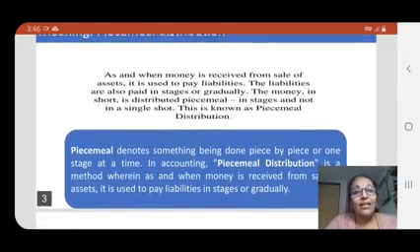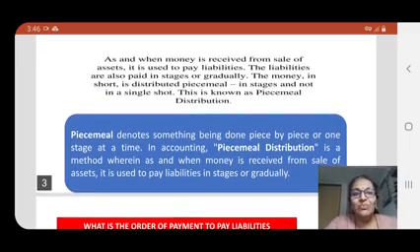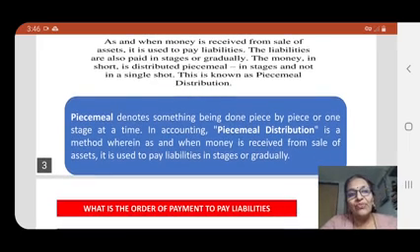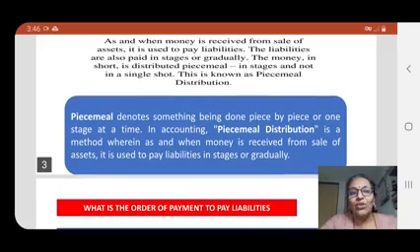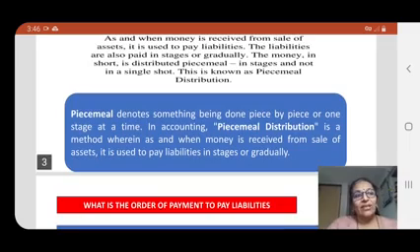It means only a limited amount of cash is there. That is why all the liabilities cannot be paid at once. So piecewise, or stage wise, or slot wise, the firm has to make the payment. That's why piecemeal denotes something being done piece by piece or one stage at a time. In accounting, piecemeal distribution is a method wherein, as and when money is received from sale of assets, it is used to pay liabilities in stages or gradually.